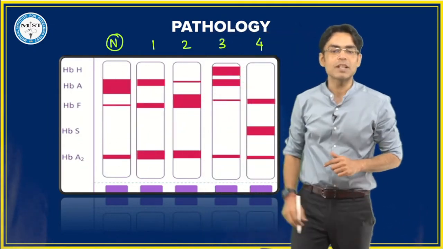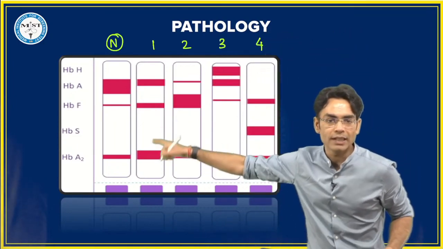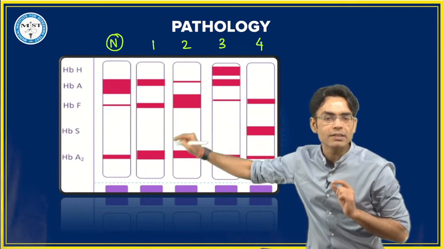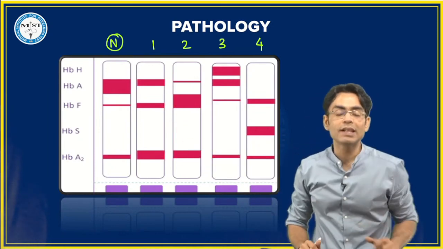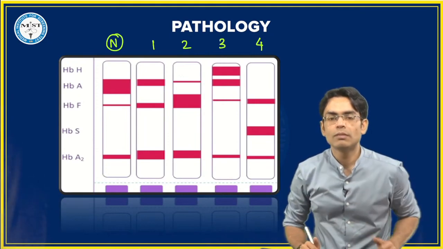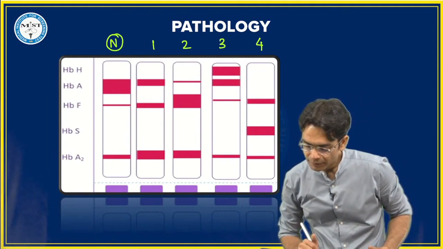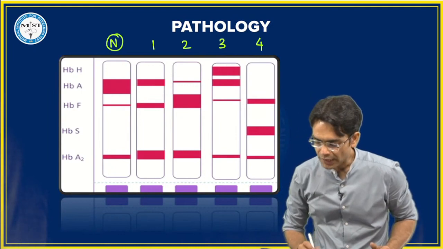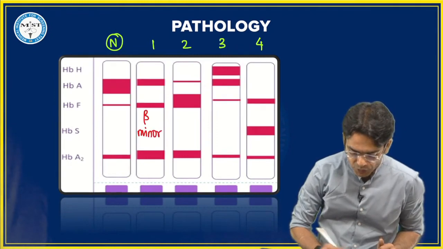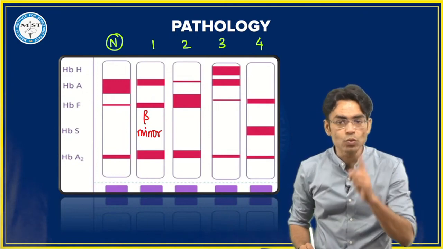Now tell me, what is patient number 1? In patient number 1, what are you getting more of? Is it a normal male? No. What is happening to hemoglobin A? It is going less. Hemoglobin F is little increasing, but then your hemoglobin A2 is increasing more. So what is the type of disease in which A2 becomes more? Hemoglobin A2. Yeah, very good, beta. A2 becomes more in beta minor. So this patient is suffering from beta thalassemia minor. So hemoglobin A2 is more.